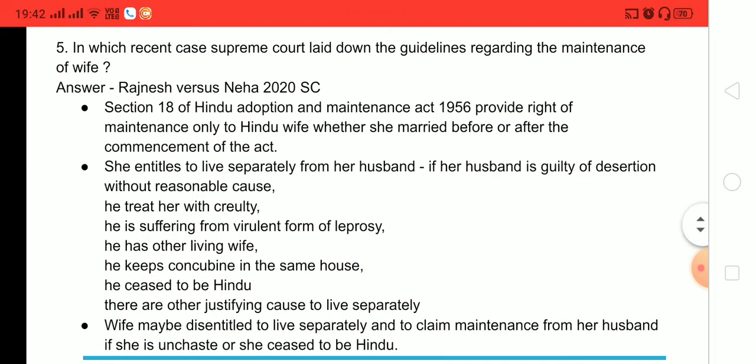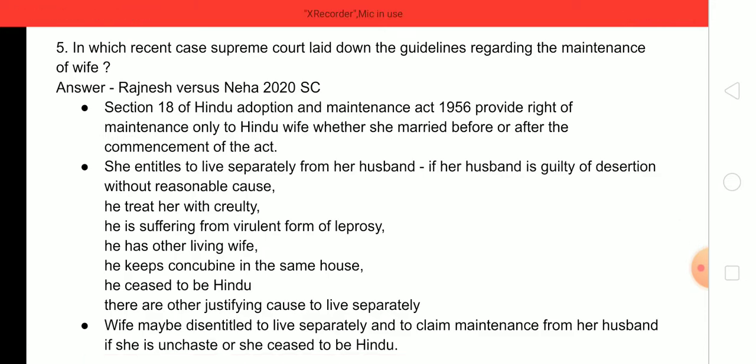Next question. In which recent case did Supreme Court lay down the guidelines regarding maintenance of wife? And the answer is Rajneesh versus Neha, 2020 Supreme Court. This case name is very important. Some points regarding maintenance I have mentioned here, and the first point is section 18 Hindu Adoption and Maintenance Act 1956 provides right of maintenance only to Hindu wife, whether she married before or after the commencement of the Act.